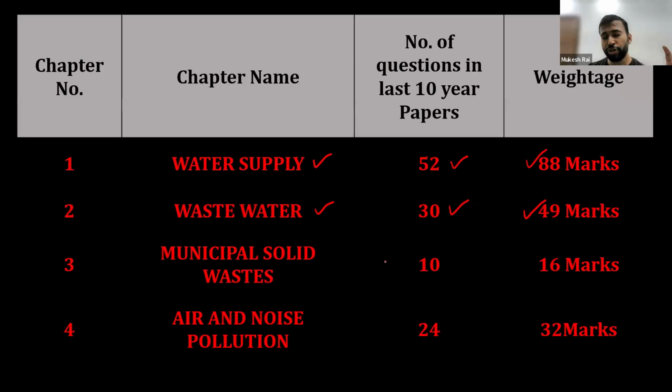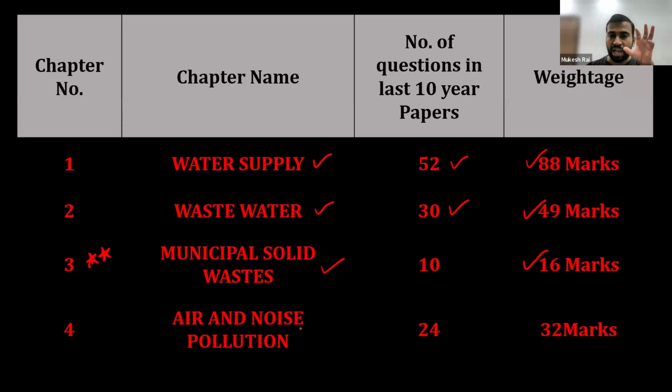Now the next, which is the most important portion of environmental engineering in the recent papers, is municipal solid waste. Municipal solid waste comprises almost 16% of environmental engineering, that is 16 marks. So in the recent papers, this particular portion has become very famous. So we have to study this portion also.